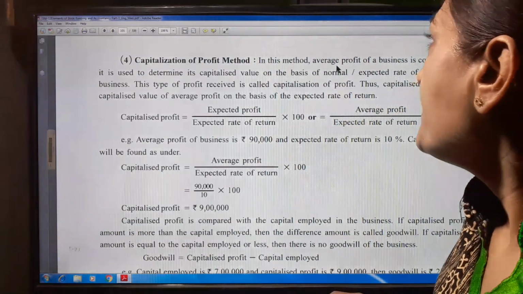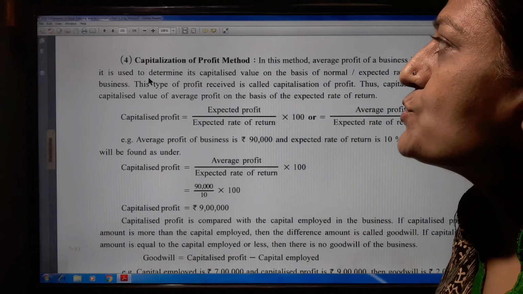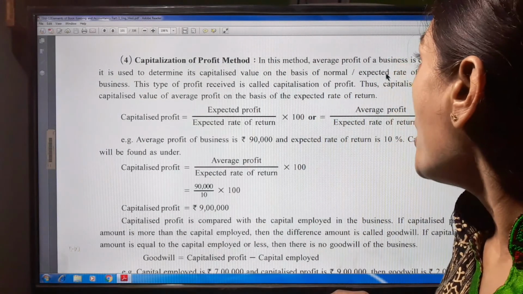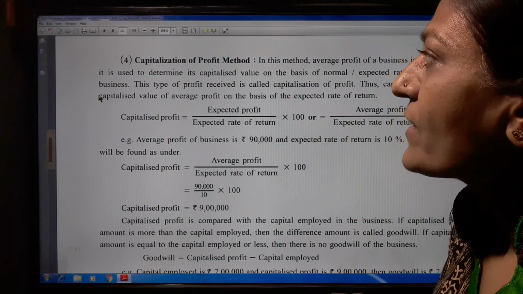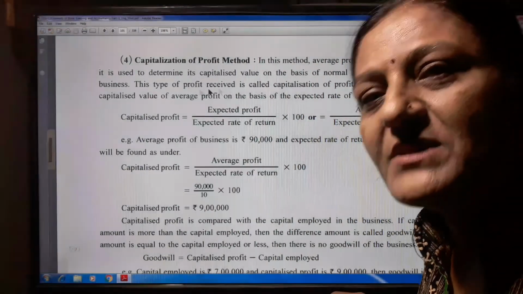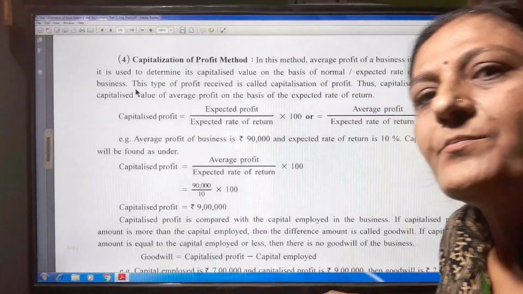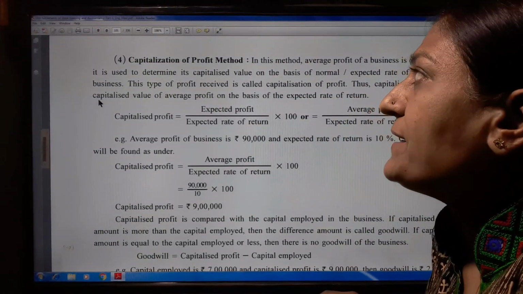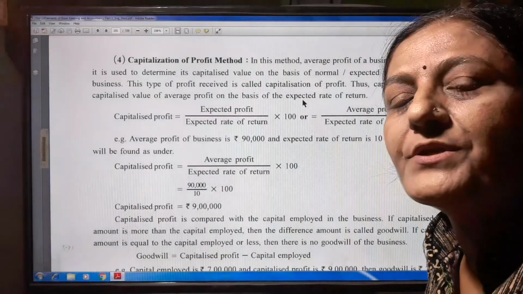In this method, the average profit of a business is computed and it is used to determine its capitalized value on the basis of the normal or expected rate of return of the business. This type of profit is called capitalized profit. Here, capitalized profit means the capitalized value of average profit on the basis of the expected rate of return.